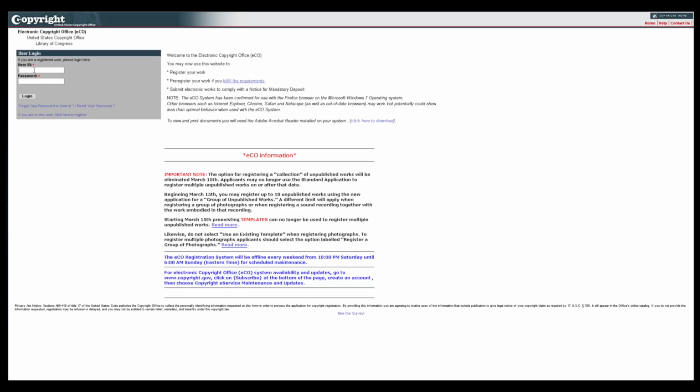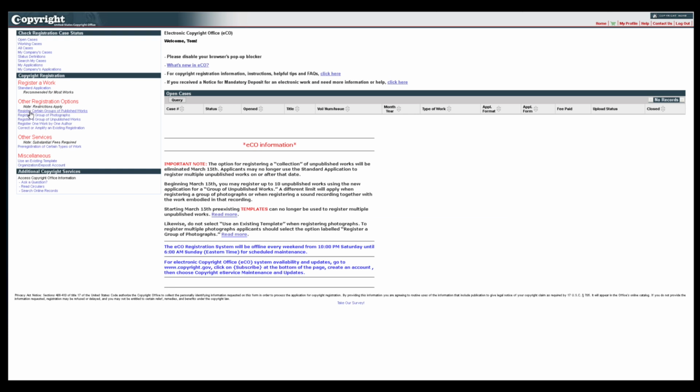To submit an application for a group of unpublished works, first log into your Echo account. Click Register a Group of Unpublished Works under the Copyright Registration heading on the left side of the home page.